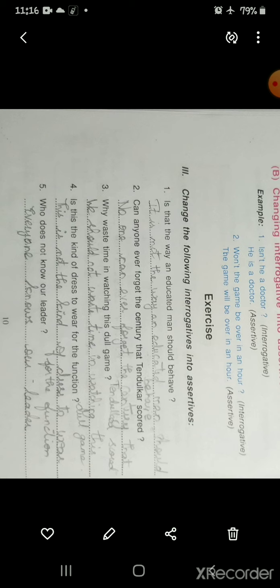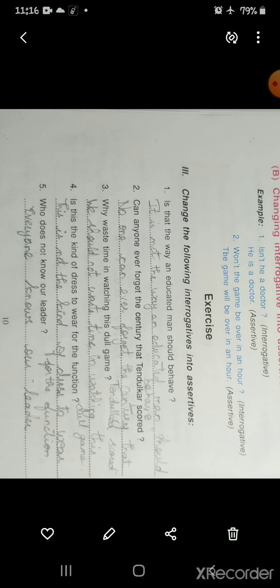First one, "Is that the way an educated man should behave?" "It is not the way an educated man should behave." "Can anyone ever forget the century that Tendulkar scored?" "No one can ever forget the century that Tendulkar scored." "Why waste time in watching this dull game?" "We should not waste time in watching this dull game."